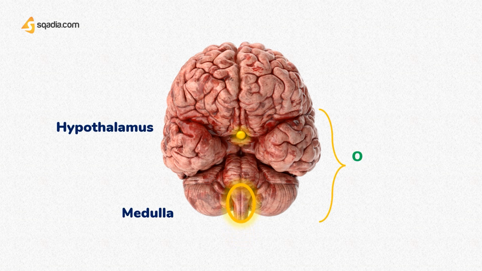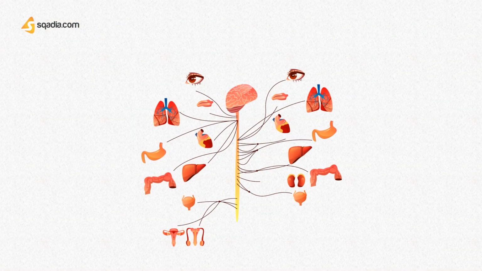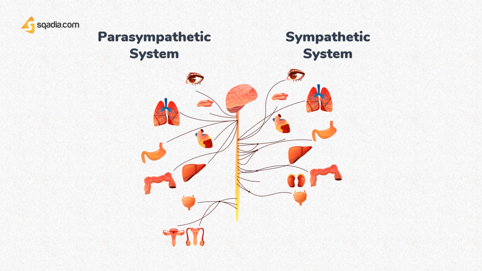These centers control the outflow of the autonomic nervous system, which is divided on anatomical grounds into two major parts, the sympathetic system and the parasympathetic system. Many organs are innervated by both systems, which in general have opposing actions. The actions of sympathetic and parasympathetic stimulation on different tissues are indicated in the inner columns, and the resulting effects on different organs are shown in the outer columns.